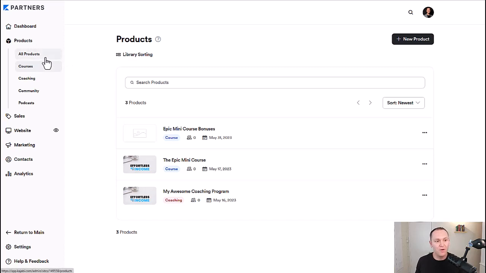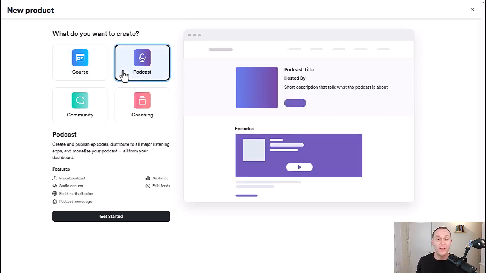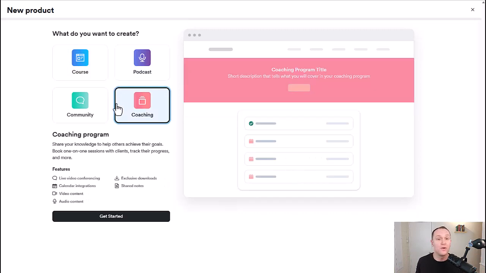This is where you're going to have all of your different digital products. And Kajabi gives you 4 main categories. When you click on new product, you're going to see the different types of products that they provide for you. You can do a course. It could be a mini course or a flagship course, any sort of standalone online course. You can create a free or paid podcast, create your own coaching programs inside of here where you can do scheduling and your actual coaching calls all inside of Kajabi. I have different videos where I cover that too.